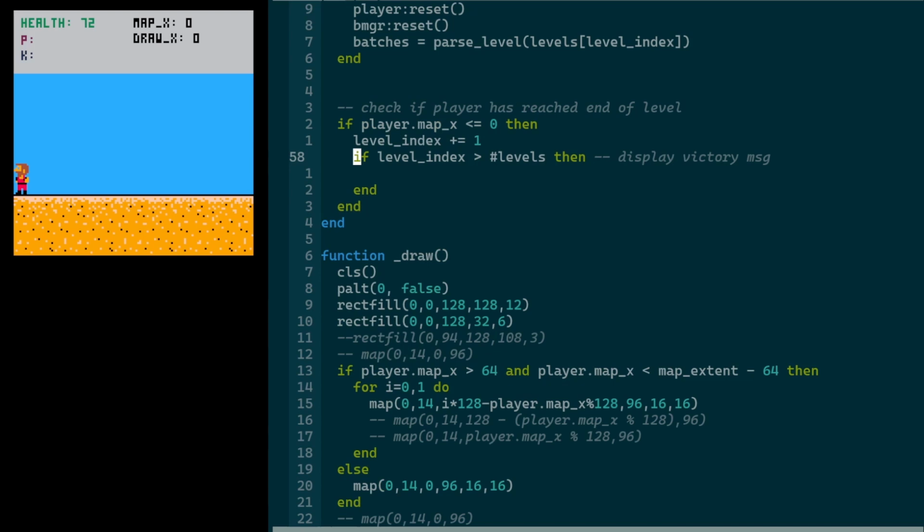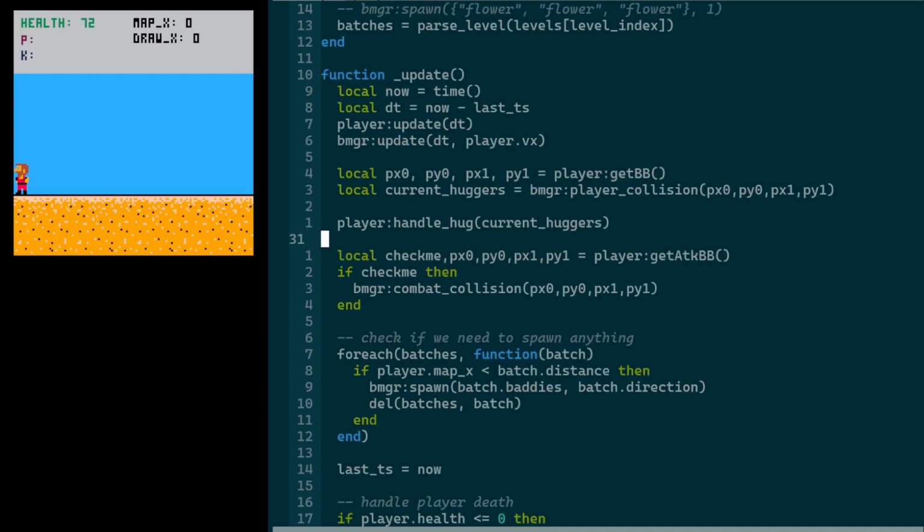I'm realizing now that I never set up the abstraction where I use function aliases for the draw and update so that I can switch this out. So what I'm going to do is switch from having everything directly in draw to having a game draw, and similarly, rather than having everything in update, I'll have a game update, and then I'll just call those. So let me take care of that now.